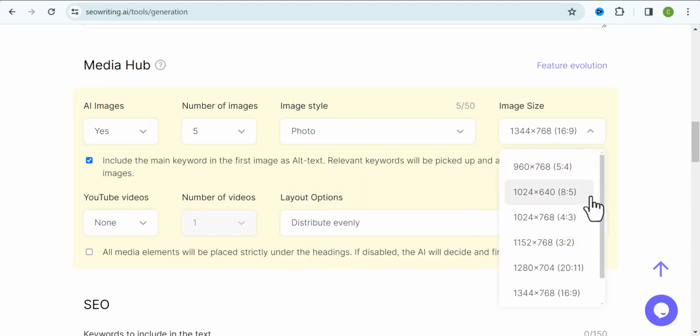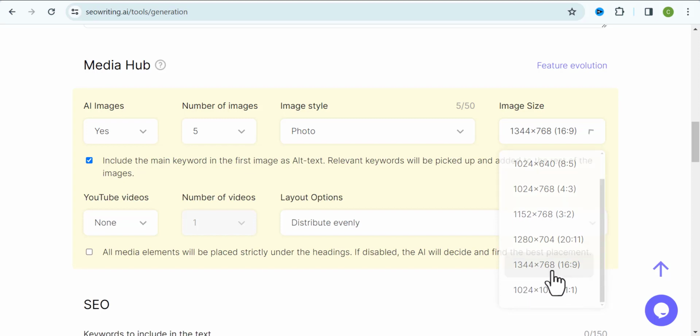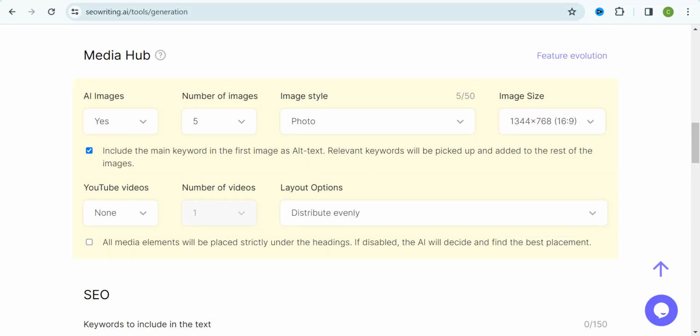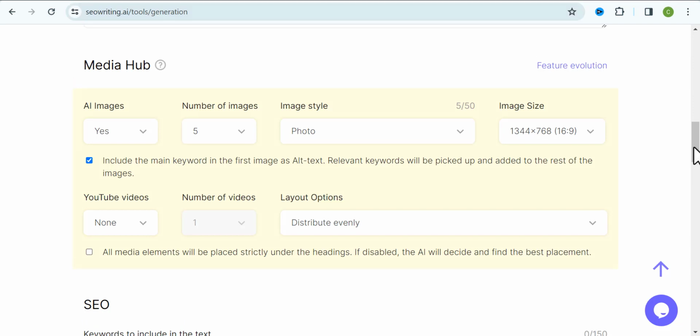And now I want you to look at this. You can see where it says your image size. So please make sure your image size is the default size. I mean, your image size should be on 16:9. That is actually a very good image size, okay. So this would help you keep the images more fixed, bold, and good looking on your blog post. And that's it for images.